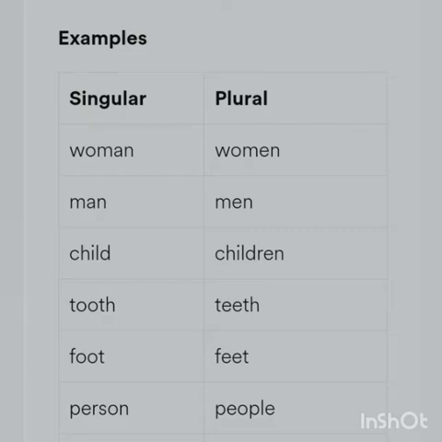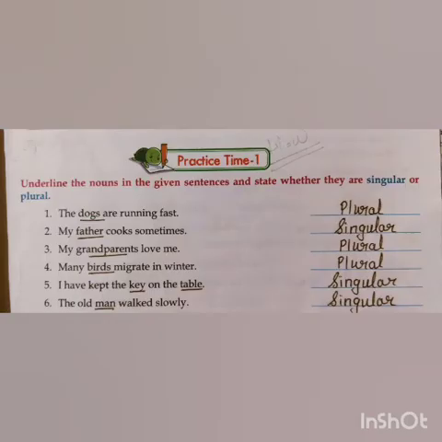Now let us see the textual exercise. Practice time 1. Underline the nouns in the given sentences and state whether they are singular or plural. First question. The dogs are running fast. Here dogs is plural. My father cooks sometimes. Here father is singular. My grandparents love me. Grandparents is plural.